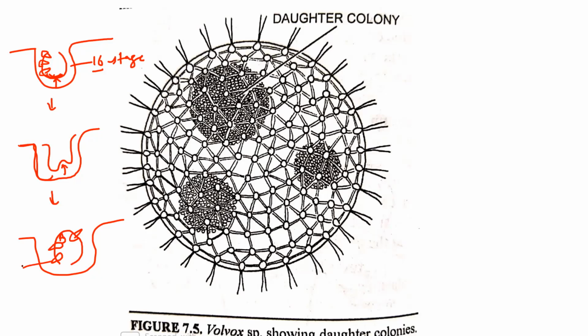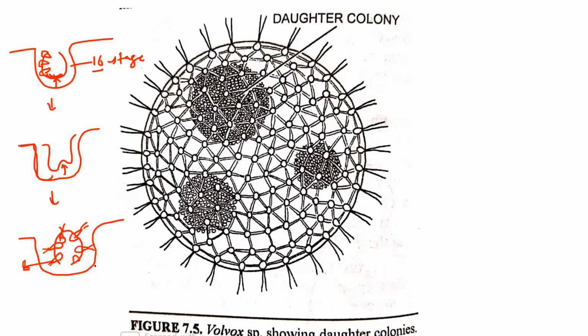Each cell is now similar to what I told you in the previous slide. Each cell has flagella at this tip region. After the inversion, these 16 cells escape from the mother colony when the mother colony decays.